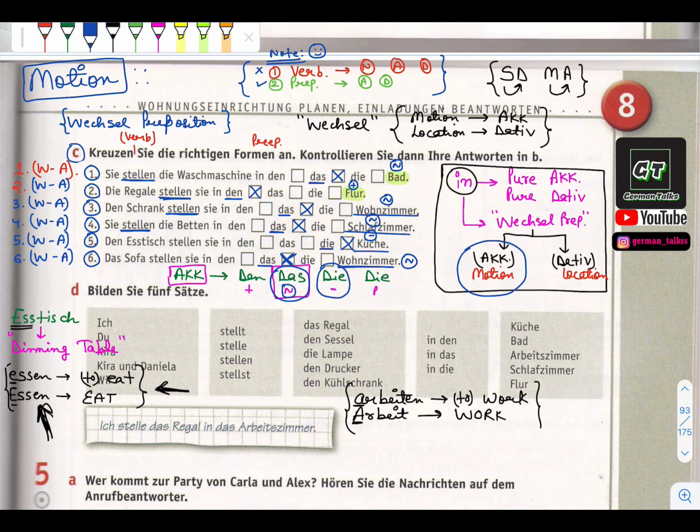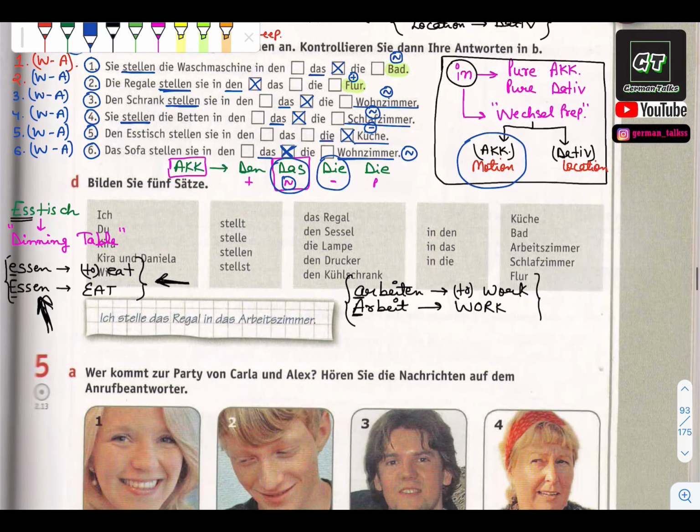For example, if you are in your A2 level also, and whenever you want to see some examples related to Wechsel prepositions which take accusative case, you can just go through these sentences. So right now these all are in accusative. I hope now it is clear to you, because from the last 2 lectures we are just talking about Wechsel prepositions only.